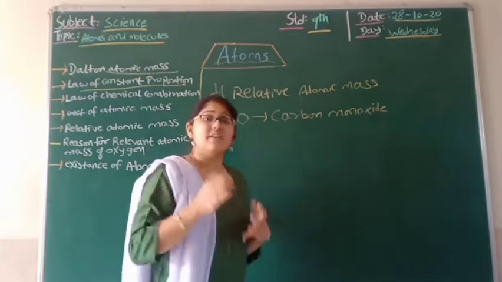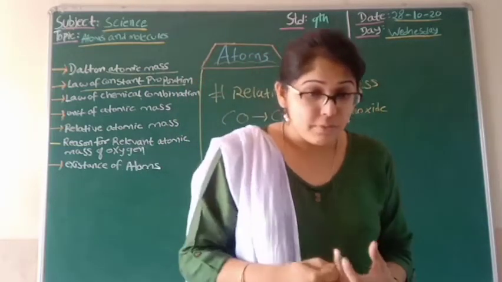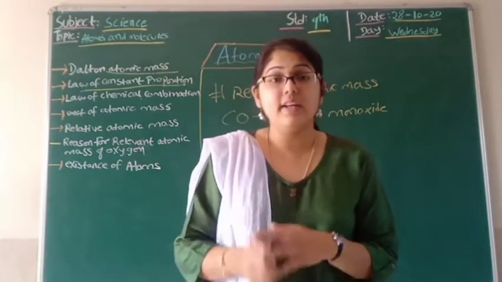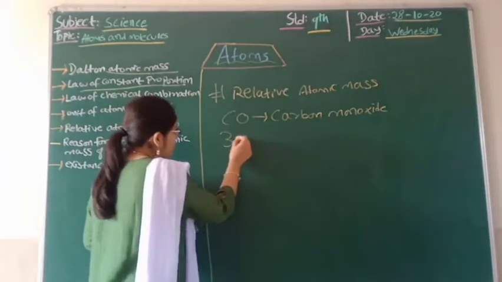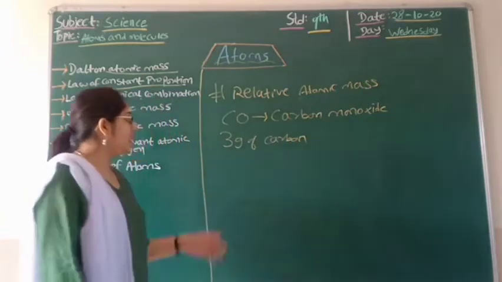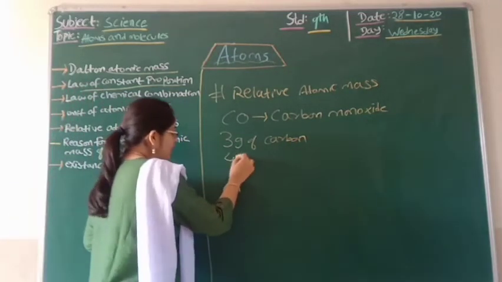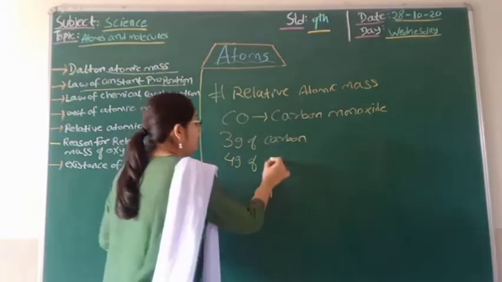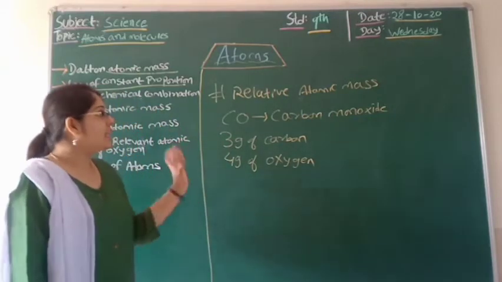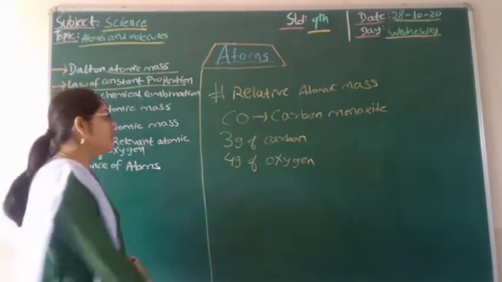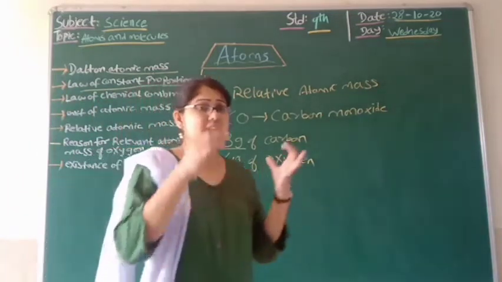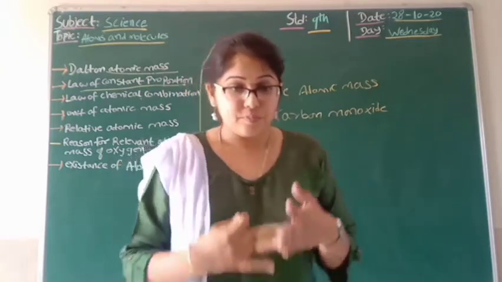Students, scientists first studied carbon monoxide, and they said that in that study there were 3 grams of carbon and 4 grams of oxygen. This is how we found the composition of carbon monoxide: 3 grams of carbon were there and 4 grams of oxygen were there. So the scientists were able to say that